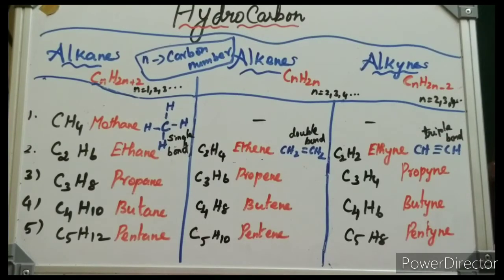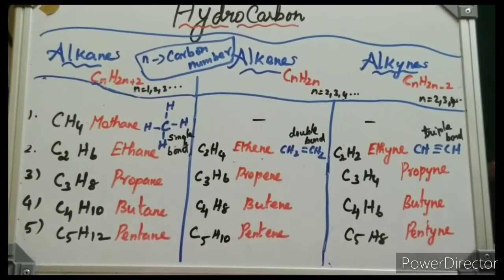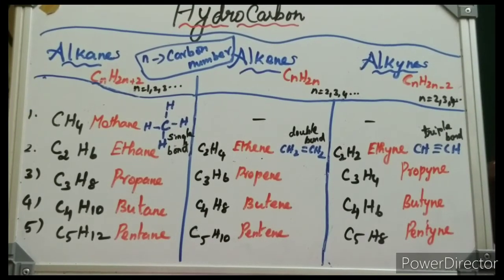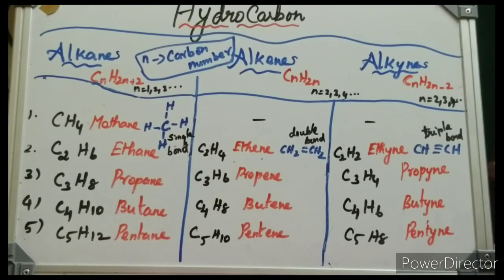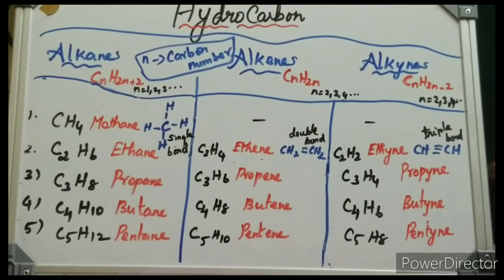Here also n is the carbon number, but the n value starts from 2, because n equal to 1 is not possible as the valency is not satisfied. The simplest alkene contains 2 carbon atoms, n equal to 2, called ethylene, or ethene.